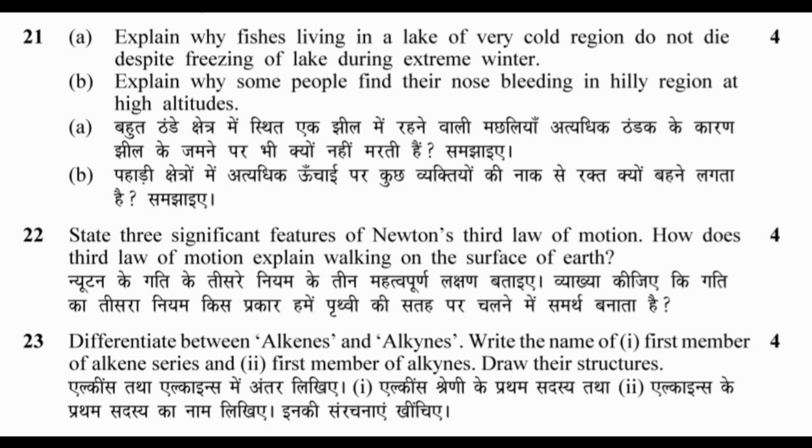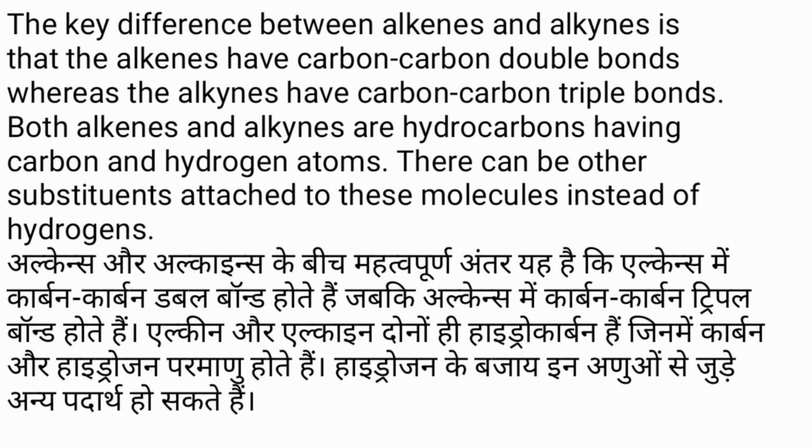23. Differentiate between alkane and alkynes. Write the name of 1. First member of alkane series and 2. First member of alkynes. Draw their structures. The key difference between alkene and alkynes is that the alkenes have carbon double bonds, whereas the alkynes have carbon triple bonds. Both are hydrocarbons having carbon and hydrogen atoms.